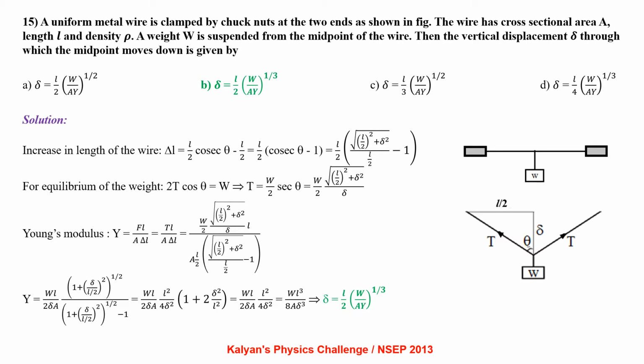See the diagram. For equilibrium, weight equal to 2T cos theta, from which we get T equal to W by 2 secant theta, that is W by 2 times root of (L by 2) whole square plus delta square by delta.